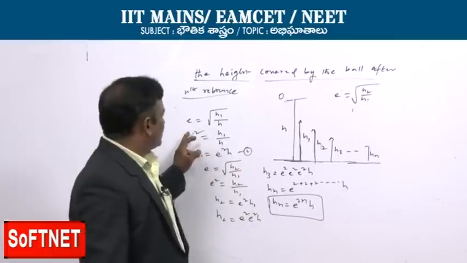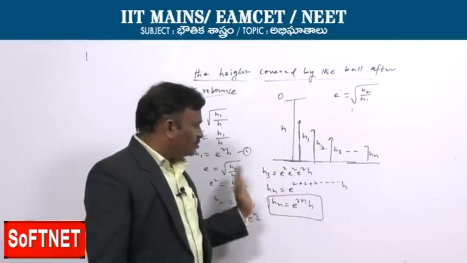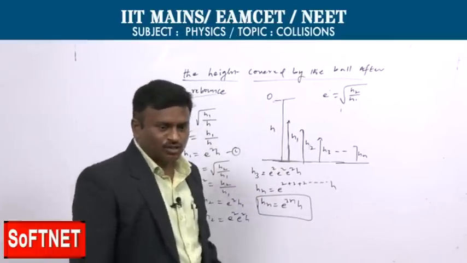Now let us see, in the case of after the nth rebound, how much total distance is covered. That is also an important one.